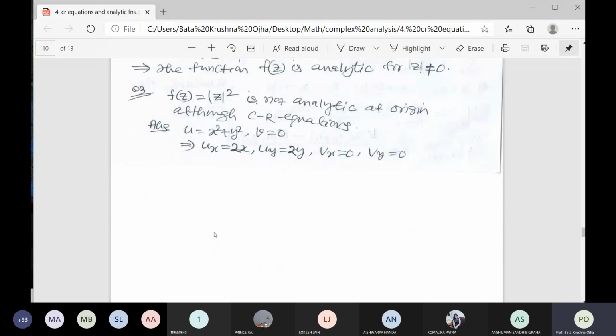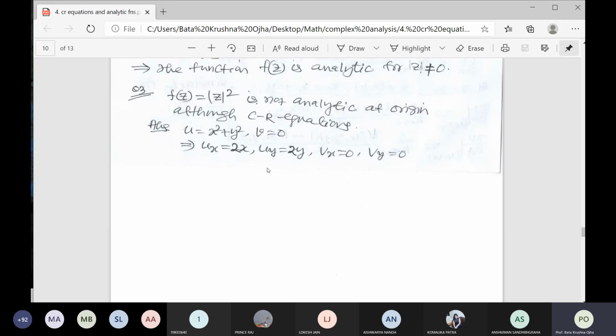Now f(z) is equal to |z| squared. Again, I have told you it is not analytic at the origin, although the CR equation is satisfied. Already I have told you u is equal to this and v is equal to this. The CR equation is this. Some students write that it is analytic. It is a common question and a very good question.